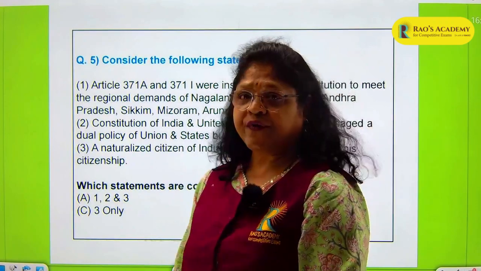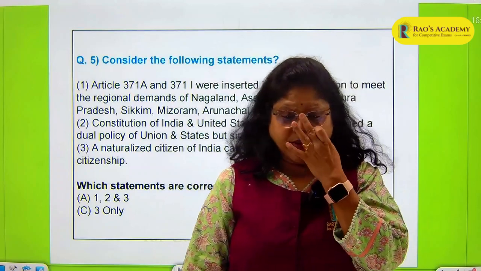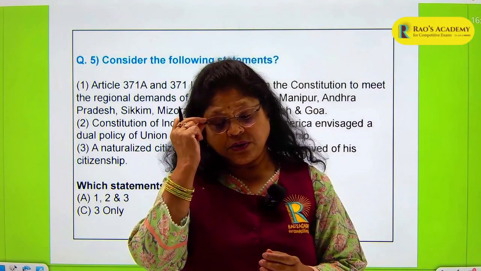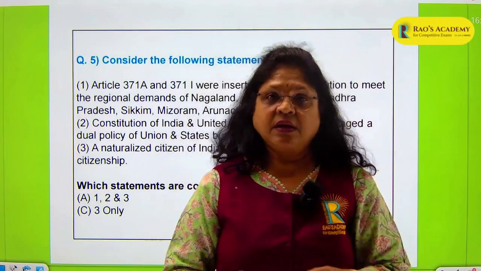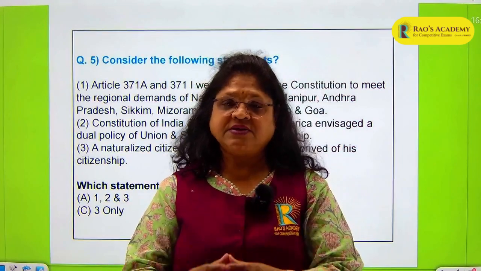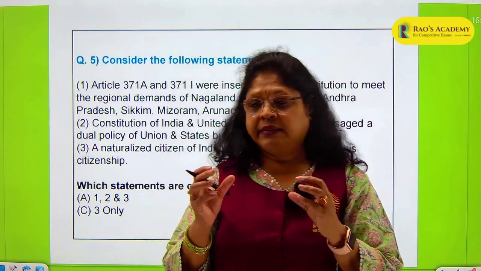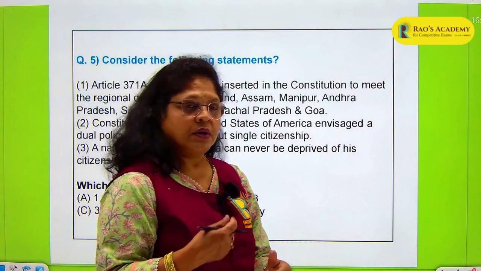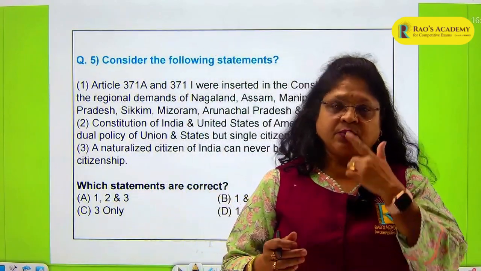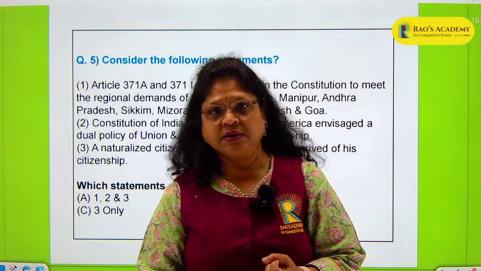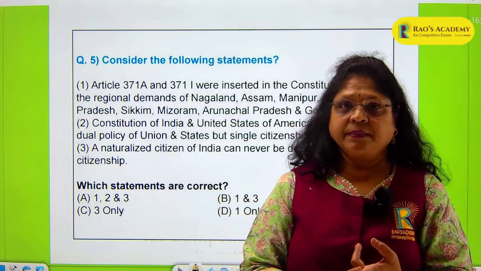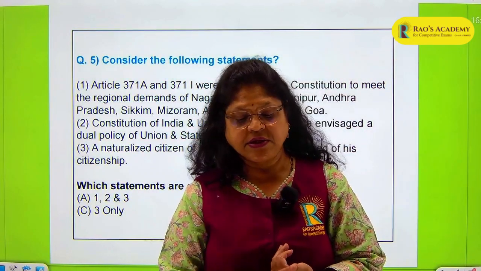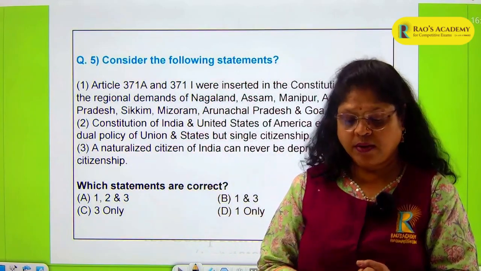So if we go to Article 371, basically if you go back to Part 21 of the Constitution, you have special provisions for 12 states. The Constitution has provided special status for 12 states, the backward areas of these states which need more support from the government to develop. So these 12 states were identified as Maharashtra, Andhra, Telangana, Sikkim, Mizoram, Arunachal Pradesh, Gujarat, Nagaland, Assam, Manipur, Goa and Karnataka.